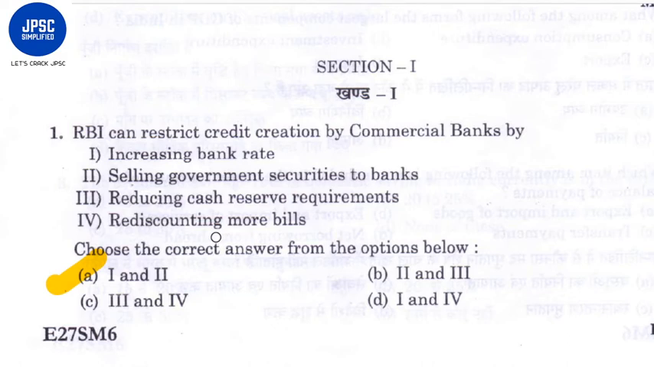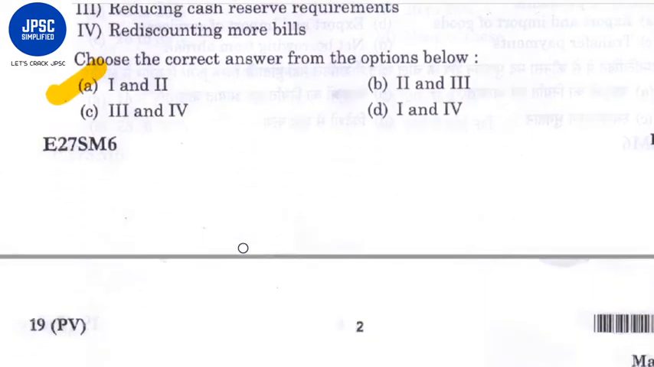Rediscounting more bills. If RBI rediscounts more bills, the money flow in the market will increase, it will not get restricted. So the fourth option here is the wrong option. First and second are the right options. So the answer for this question should be A.